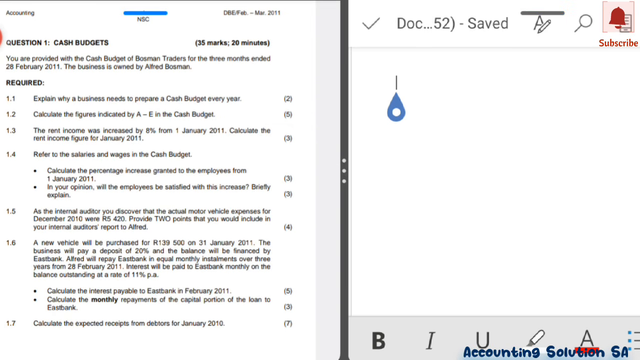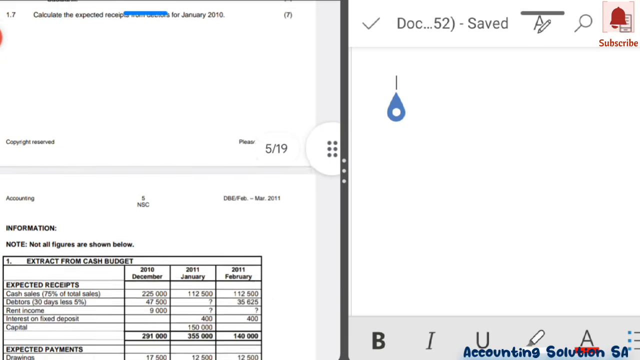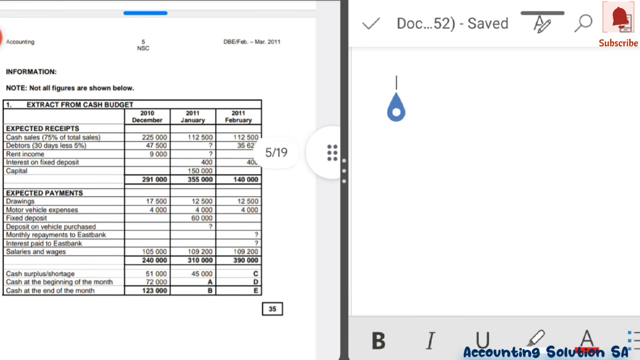Then 1.2, calculate a figure indicated by A to E in the cash budget. It's only 5 marks. Let's go to our cash budget. So this is the cash budget that we've been given.